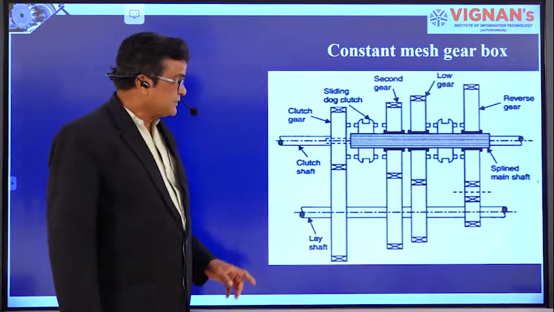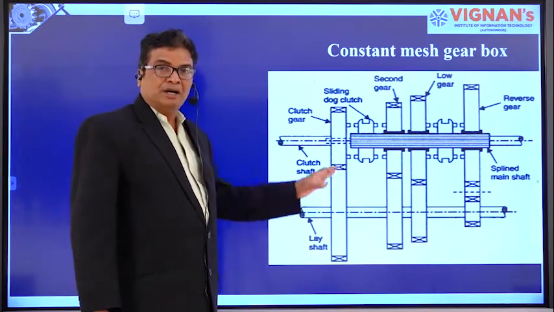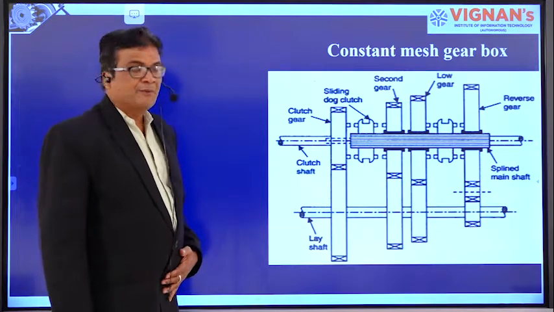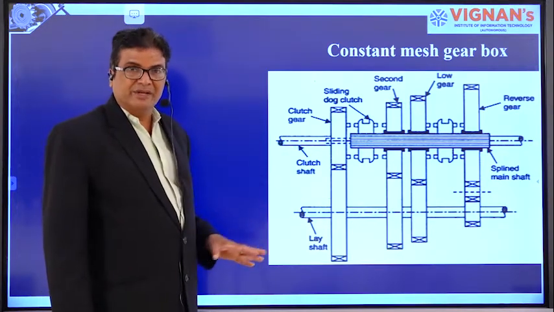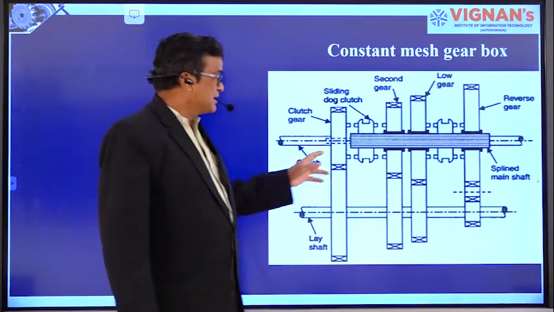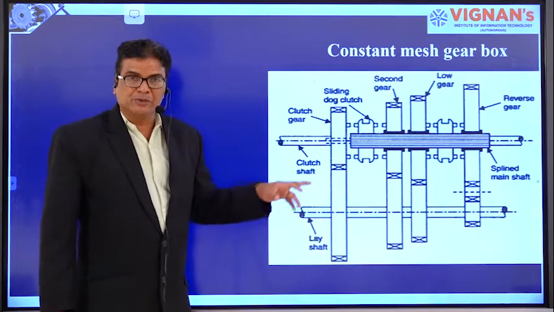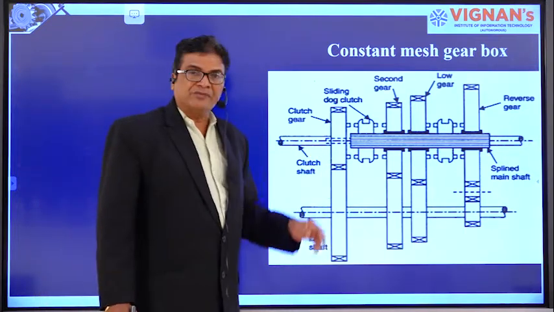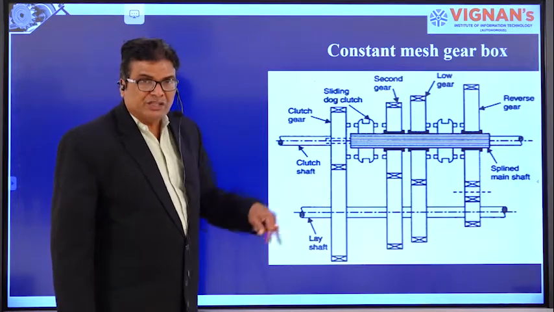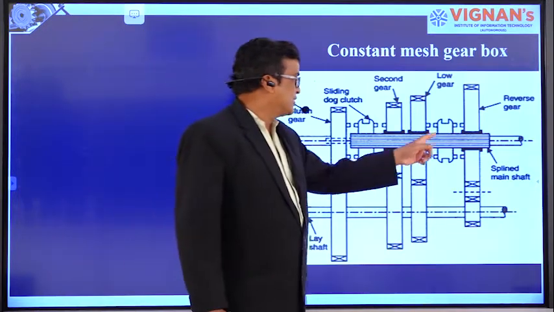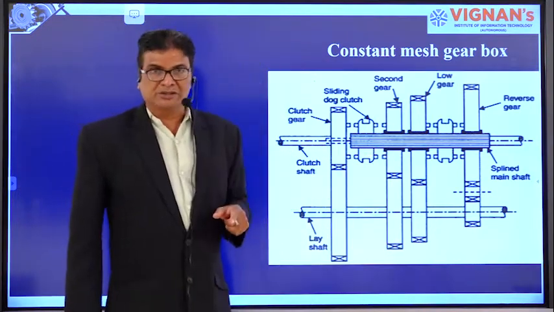The advantage of the constant mesh gearbox is that it is silent in operation, noise is very less, and all the gears are in engaged position, so wear of the gear wheels is very rare. And the gear ratio is obtained by the engagement of the two dog clutches, or simply called dogs.